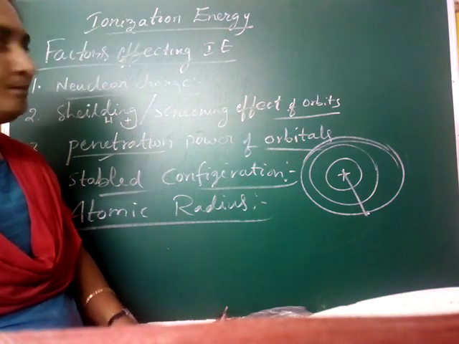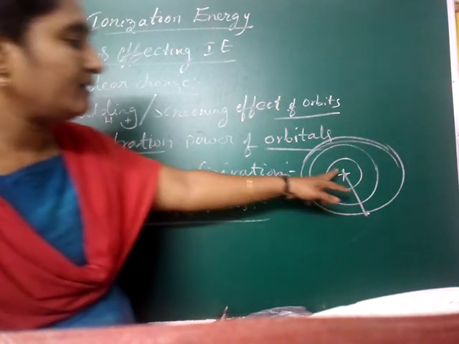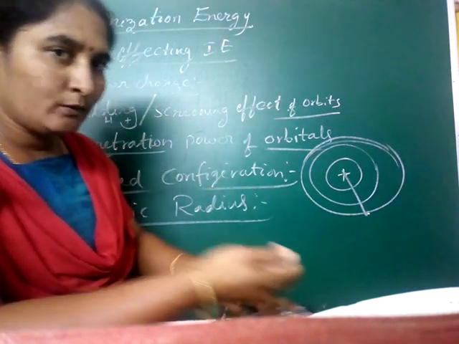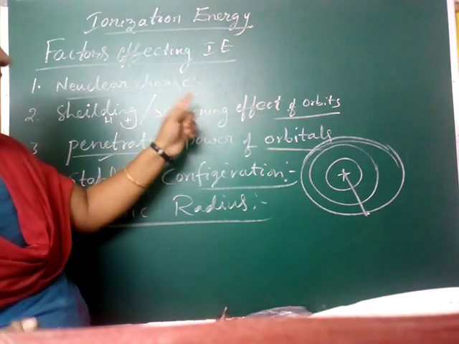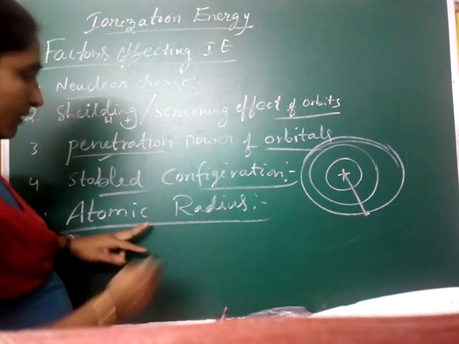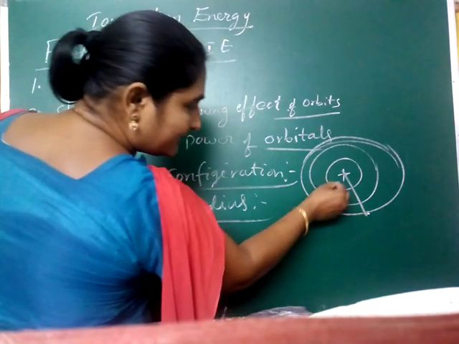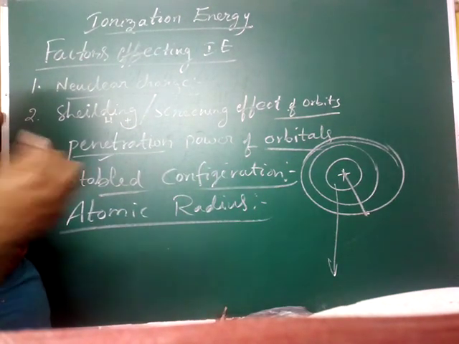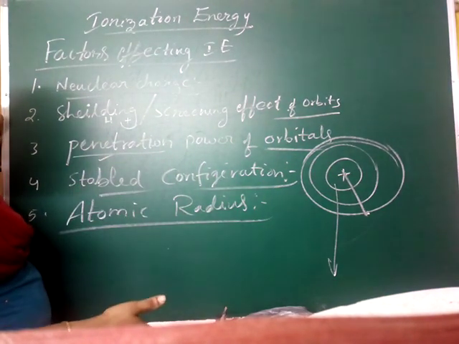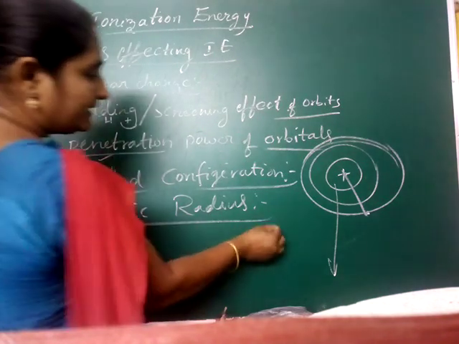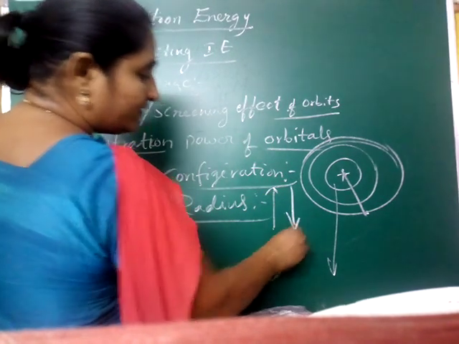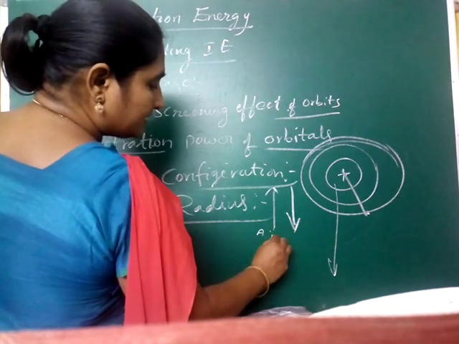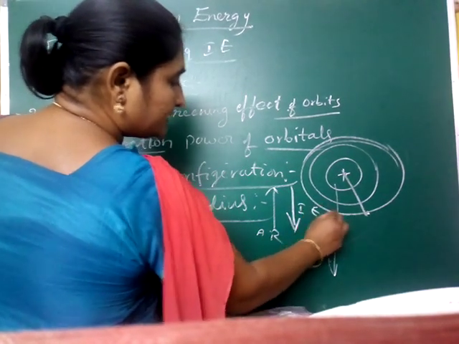That means the nuclear charge on the outermost electron will decrease, so we can remove it easily. When the atomic radius increases, the distance increases, then removing is easy and the energy applied is less. If atomic radius increases, ionization energy will decrease. Do you understand?